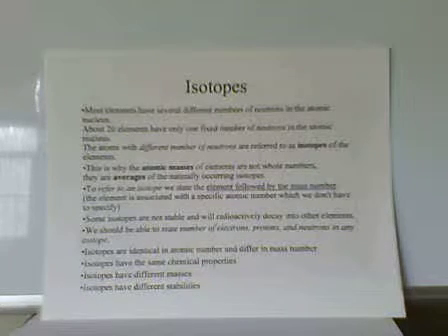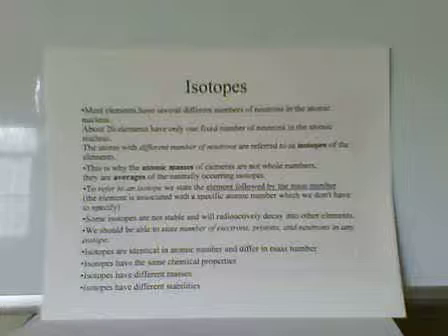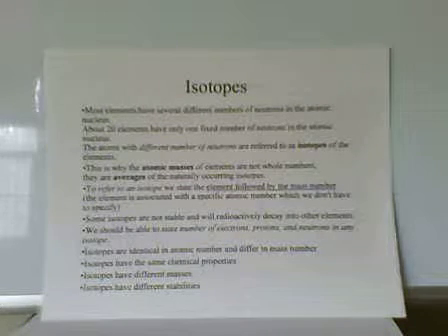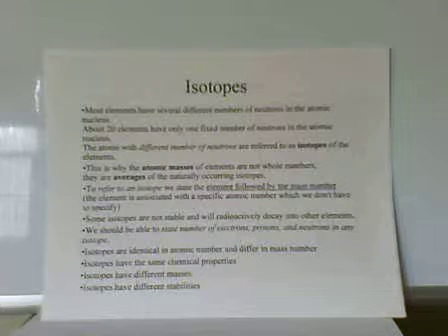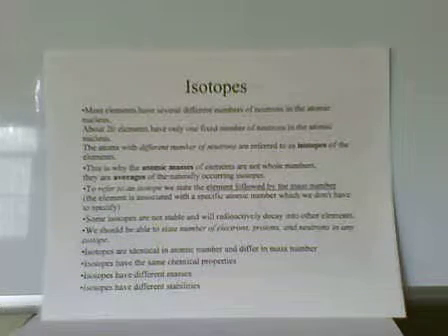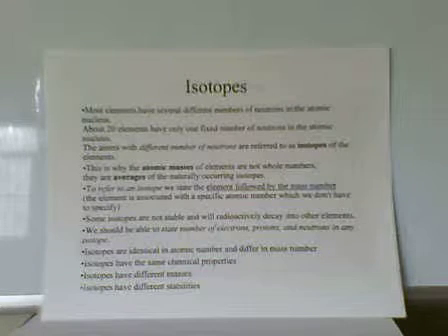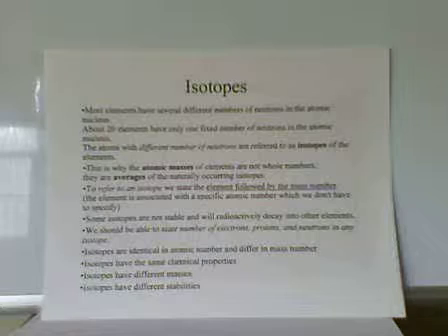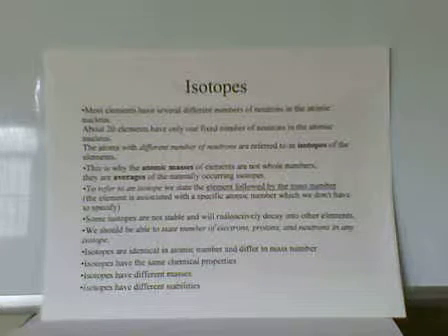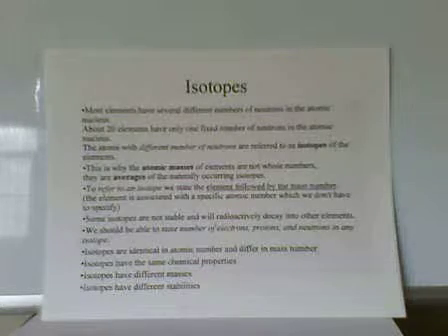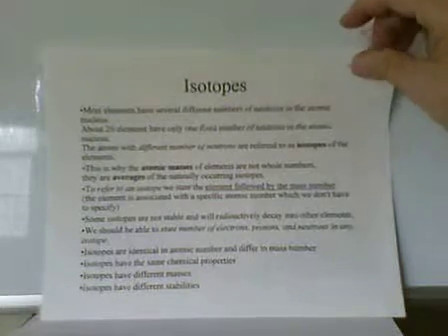So we can get different atoms that contain the same number of protons but different numbers of neutrons. We call these isotopes. They will be the same element, they'll have the same chemical properties, but they have differences in the mass, and we can separate them based on those differences in the mass. So isotopes have the same number of protons, they're the same element, but they differ in the number of neutrons and in their mass.